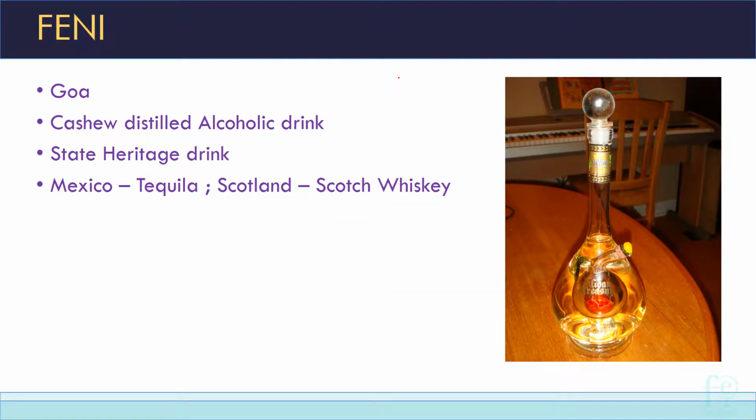Feni. Feni belongs to Goa. What is Feni? It is a cashew distilled alcoholic drink. It is a state heritage drink. So Goa is synonymous with Feni, just like tequila is synonymous with Mexico and Scotch whiskey is synonymous with Scotland. So even alcohol has been given a GI tag. So Feni belongs to Goa. It is a cashew distilled alcoholic drink.